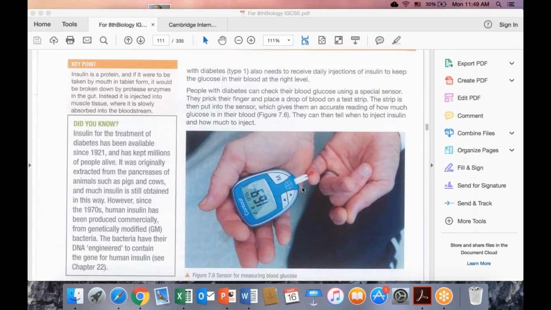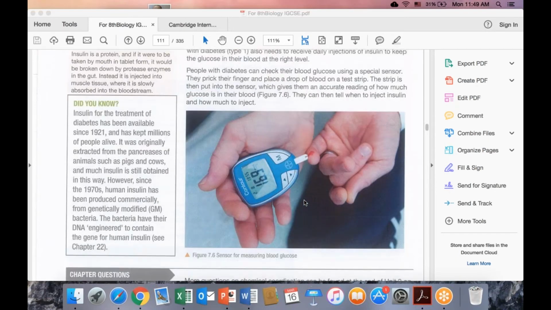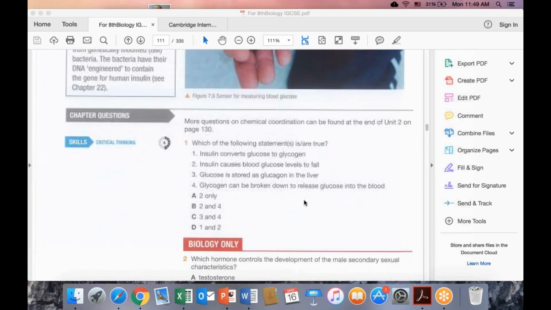Also, people with diabetes, as you know, control their sugar level daily, maybe 3 times or 2 times a day. They use insulin to decrease their sugar level.